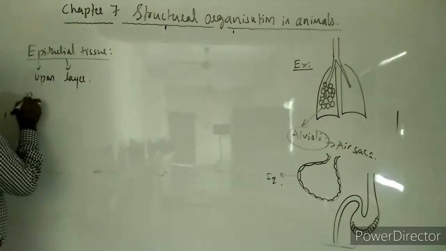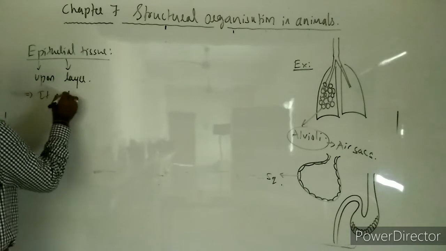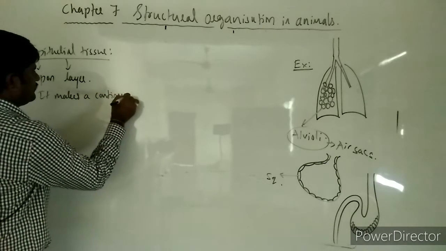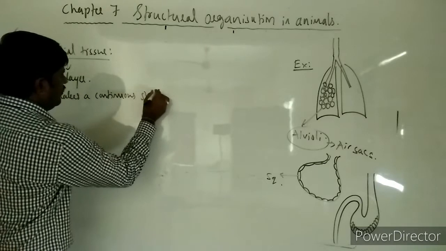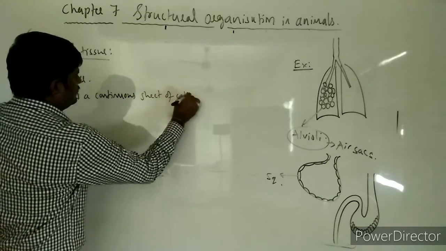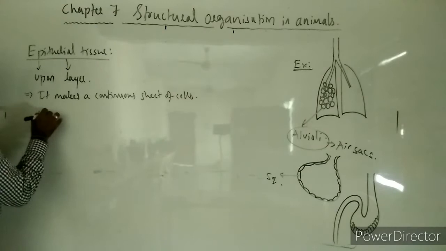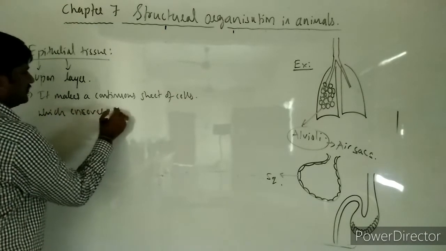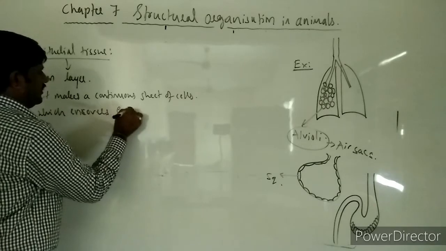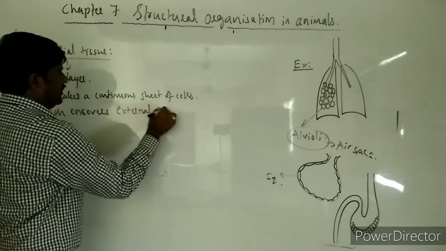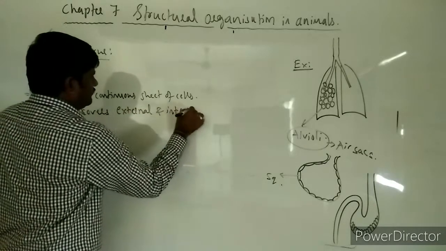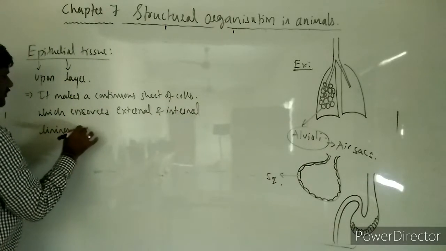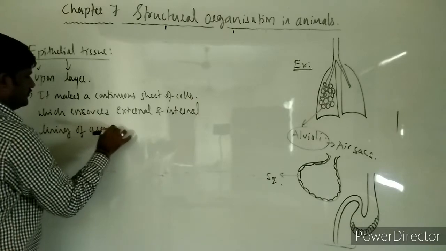Means epithelial tissue makes a continuous sheet of cells which covers the external and internal lining of the organs.